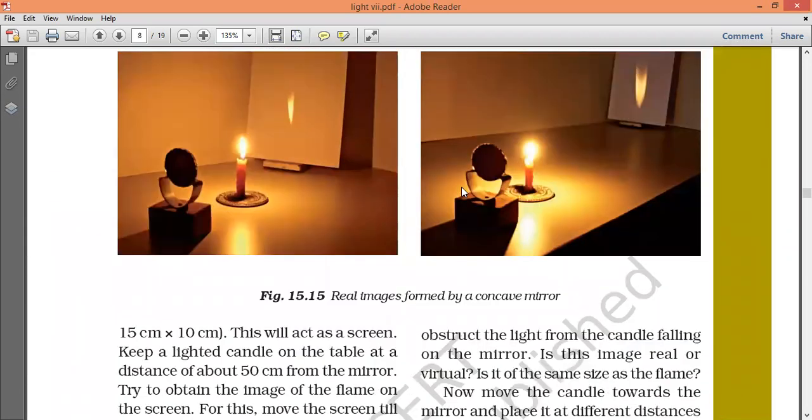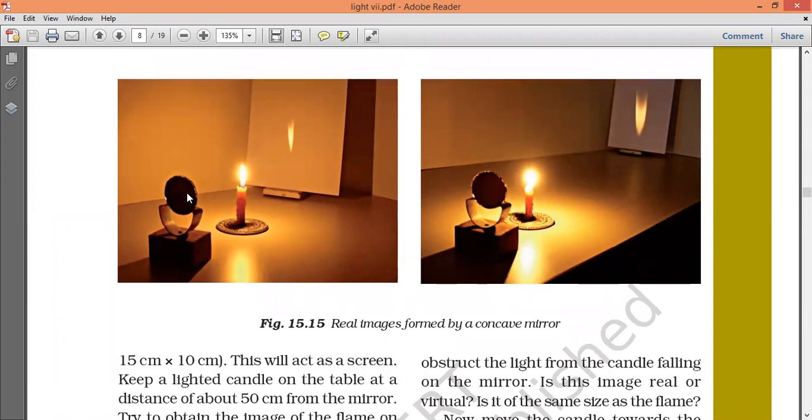See here, concave mirror. Here light is there, here screen is there. Suppose light is coming like this, falling here, and reflected back to fall on the screen. This is on the same side, so it is called real. Also observe here, this is inverted, so real and inverted. But here the object was taken close to the mirror. So the image is enlarged, inverted and real. Okay, right.